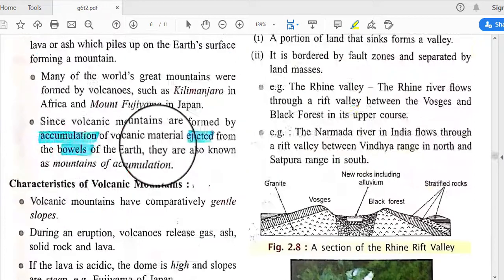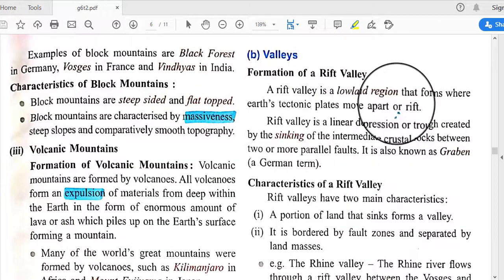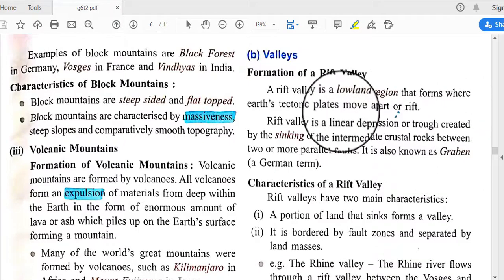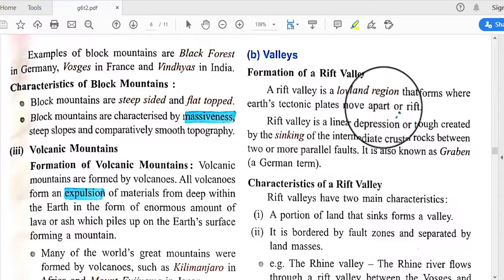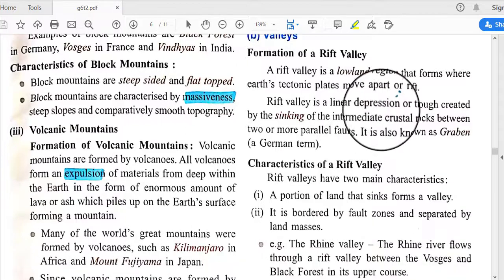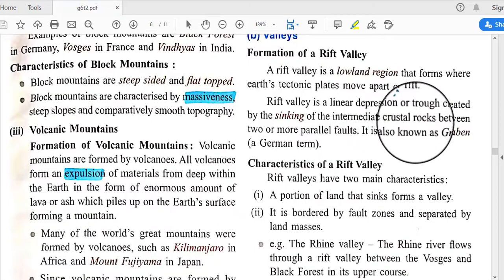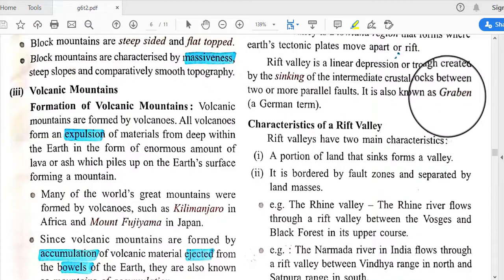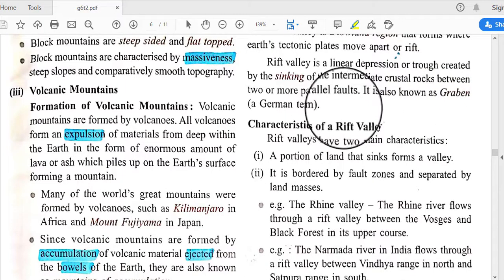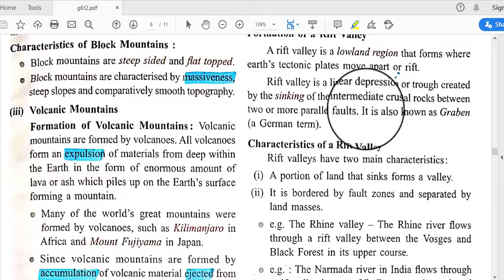Okay, next is valleys. Formation of a rift valley. A rift valley is a lowland region that forms where Earth's tectonic plates move apart, or rift. And a rift valley is a linear depression or trough created by the sinking of the intermediate crustal rocks between two or more parallel faults. It is also known as a graben. It is the down or lowland of the region.